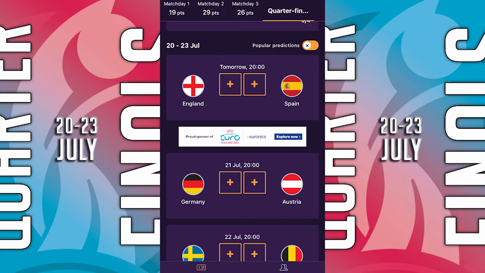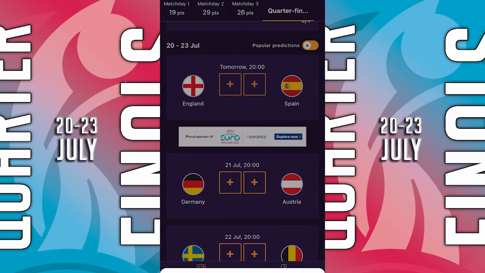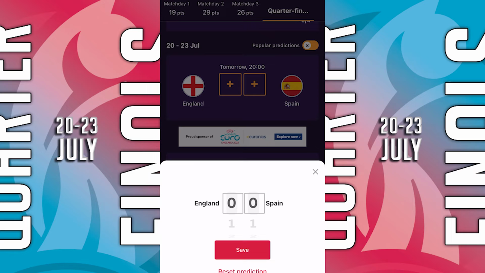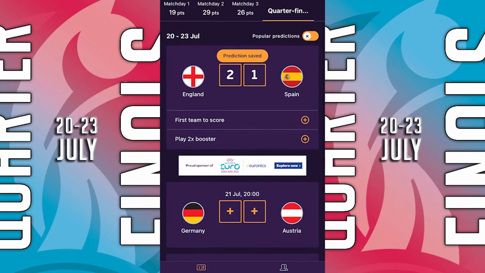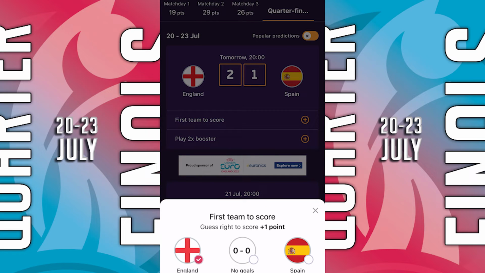England v Spain. I said before, I think England will make it to the final, and I still think that's going to be the case. England have been doing well in the group stage, but I don't think this would be a very confident one. I don't think they'll score as many, but they'll still win. I think it might be a closer game, 2-1, and I'll put the first team to score will be England.